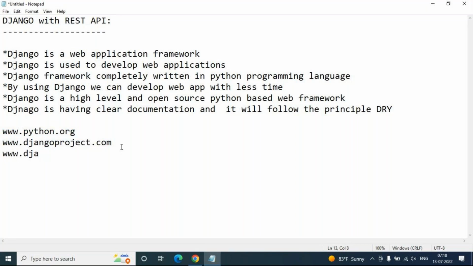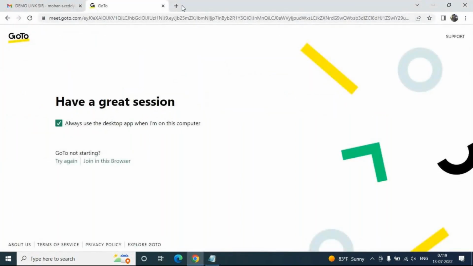django-rest-framework.com website is there. So these are the official websites for the respective subjects, like Python, python.org. If you are looking for Django documentation, you can go to the official website, djangoproject.com. And if you are looking for REST API, django-rest-framework.com. Let's look into these sites quickly.